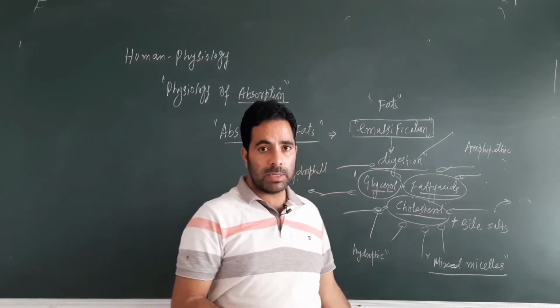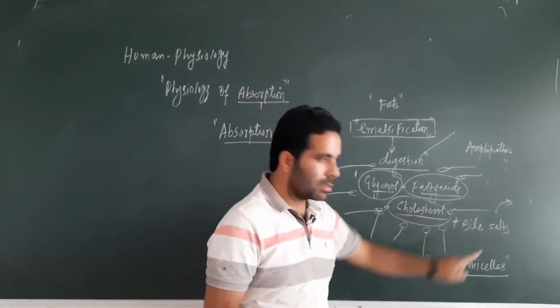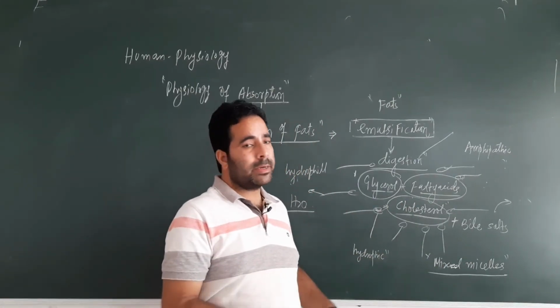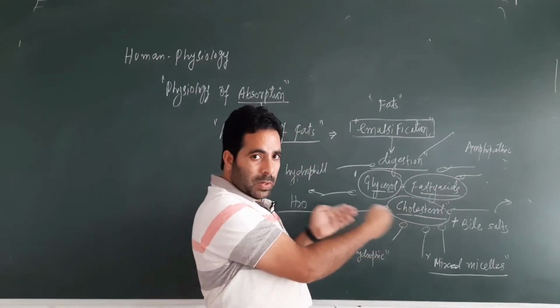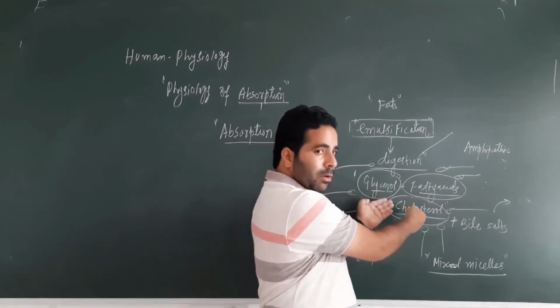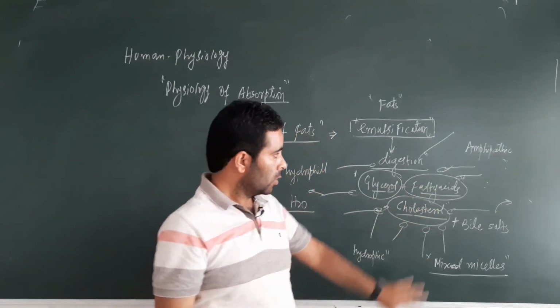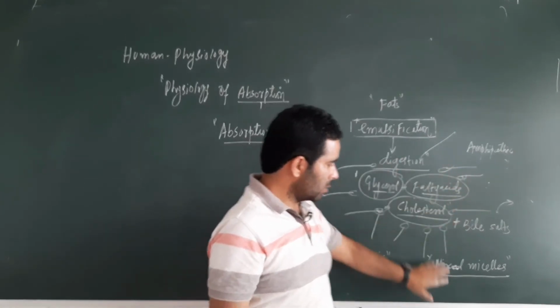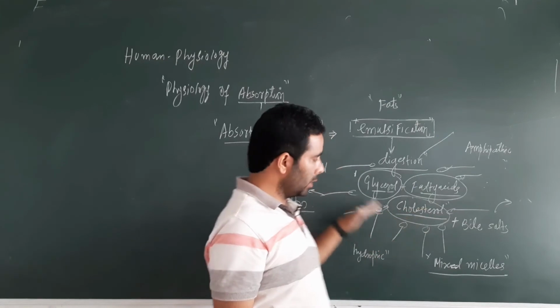What do you mean by mixed micelle? Two things: end products of fat digestion plus bile salts. The bile salts interact with the water from the outer end, and from the inner end with the fatty acids, glycerol and cholesterol. This whole structure, bile salts plus end products of fat digestion, is known as mixed micelle, and it is absorbed.